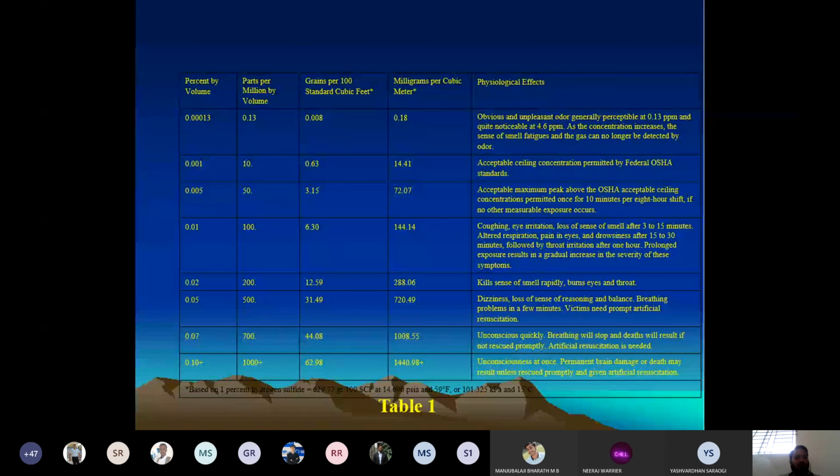If the proportion exceeds more than 700 ppm, obviously you will lose consciousness, and breathing will stop, and ultimately it will result in death. Sometimes what will happen is, you will be in a coma, and ventilator support is much required.